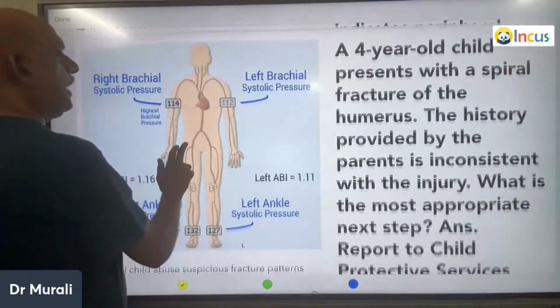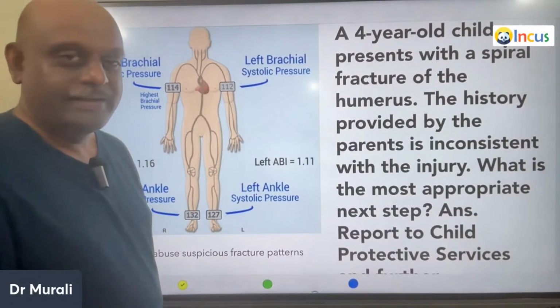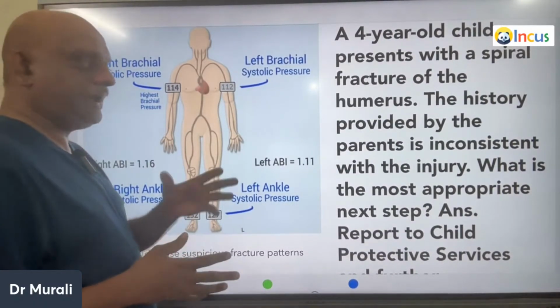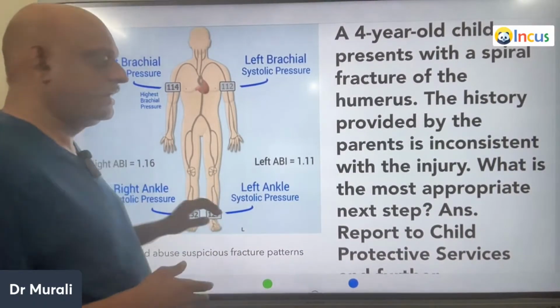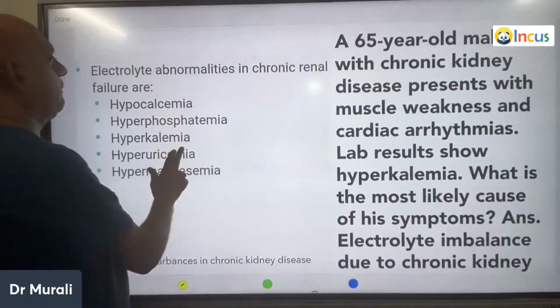A 4-year-old child presents with a spiral fracture of the humerus, and the parents provide an inconsistent history, which is very typical of child abuse, is what you need to remember.